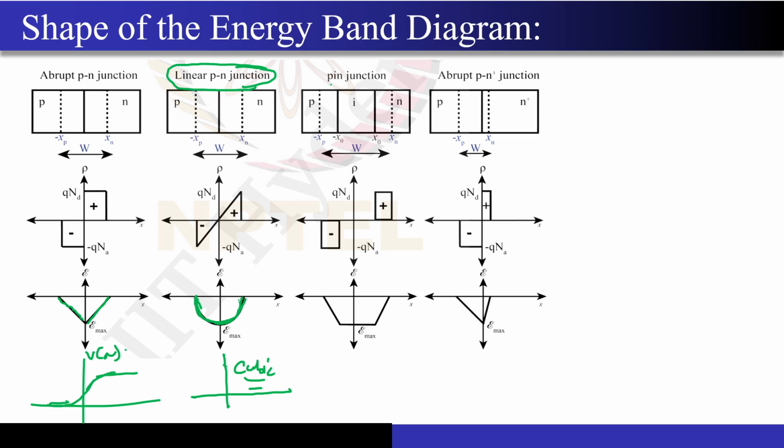Now coming to the PIN concept, the PIN junction, which sir taught in the last part. You can see the electric field looks like this. It contains both regions: one where E is rising and falling linearly, and one where E is constant. If I integrate the linear part, I will get a parabola first. So let me draw the potential diagram for this quickly. It will rise in a parabolic fashion, then I have a constant field, but the integration of a constant is linear.